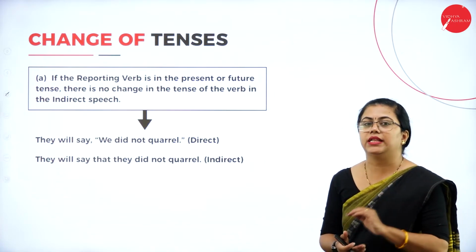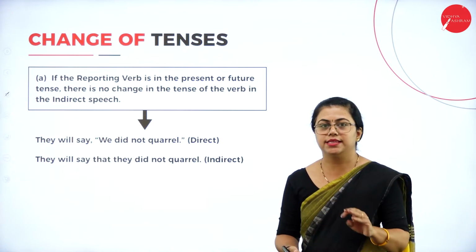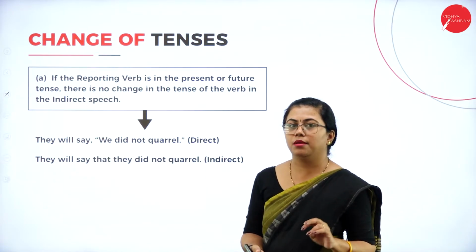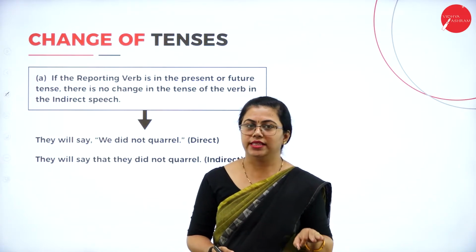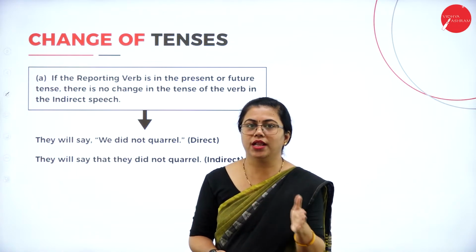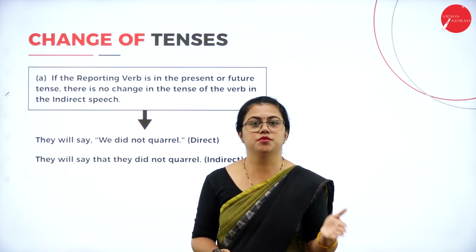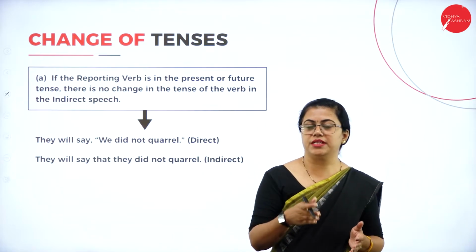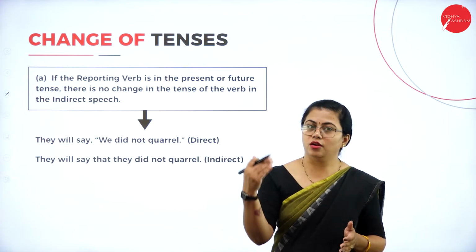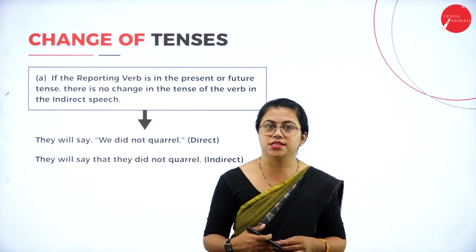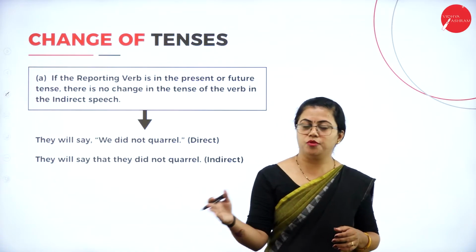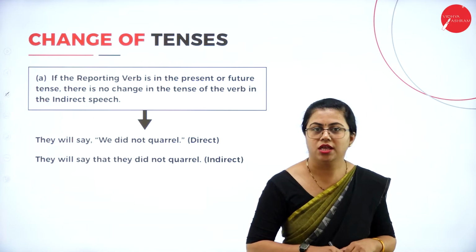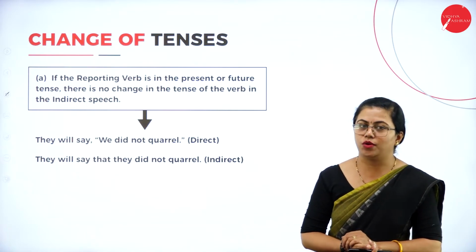You already know that there are 12 tenses, isn't it? Simple past, simple present, simple future. These three tenses. Then continuous will come, past continuous, present continuous, future continuous. Then perfect tense will be there, past perfect, present perfect, future perfect. Then you also have perfect continuous tenses, past perfect continuous, present perfect continuous, future perfect continuous. Okay, so altogether there are 12 tenses.